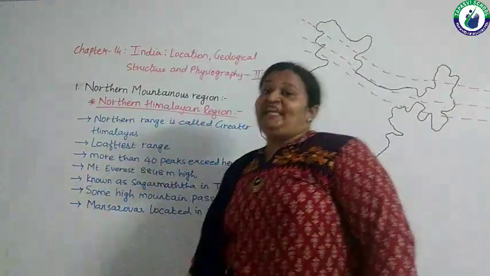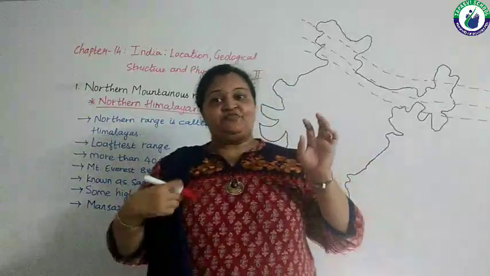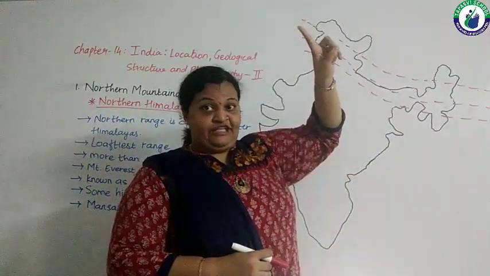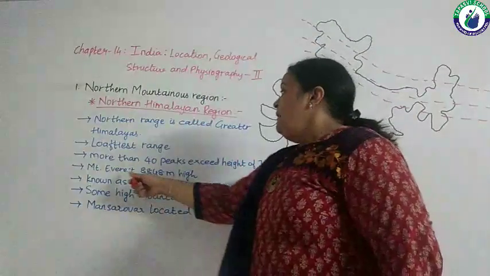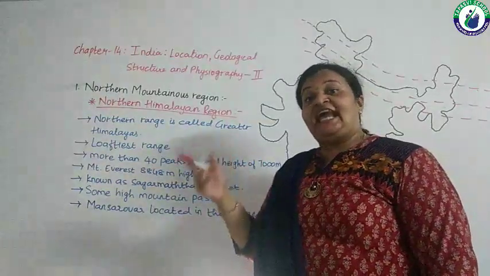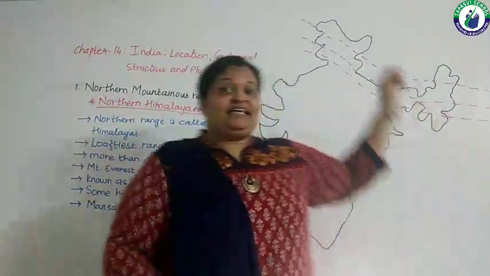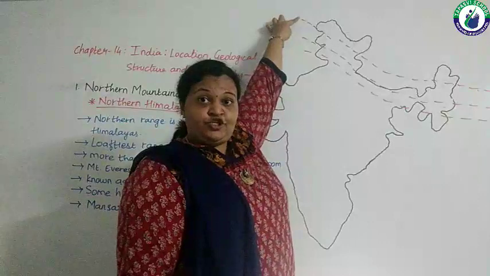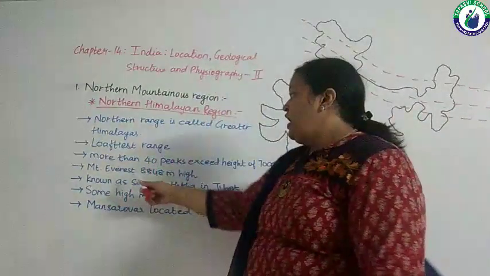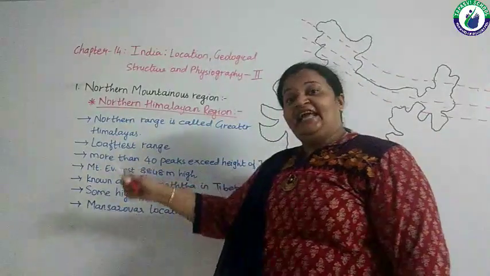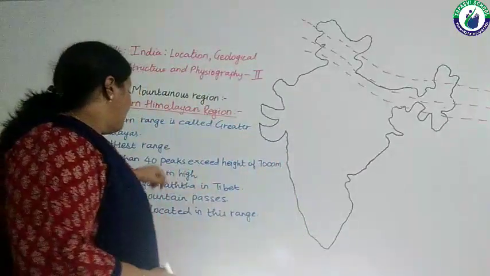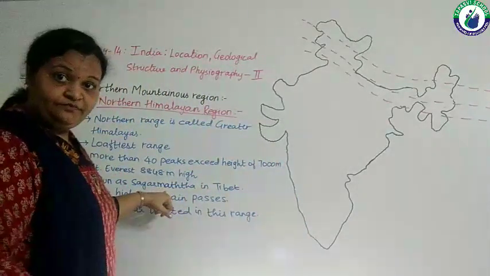It is the loftiest range. The highest mountains lie in this range, the first range. Mount Everest, which is 8,848 meters high, lies in this range. The name of Everest in Tibet is also Sagarmatha.